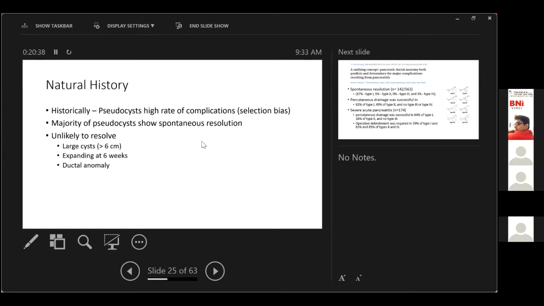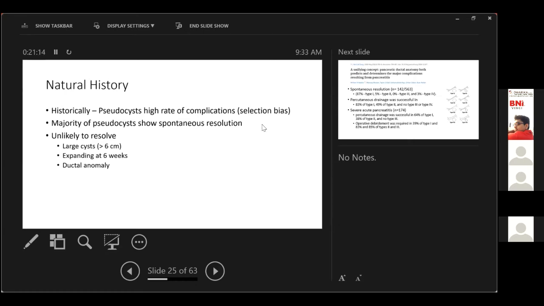But sir, just to intervene, the concept of intervention in a large cyst more than 6 centimeters is now changing. In spite of having a large cyst, you may not intervene because it is less likely to complicate. If it is a large cyst with symptoms or an expanding cyst, these are now the restricted indications over a period of time, which has changed now. So it is no more just a large cyst. Yes, agreed. It has to be symptomatic. Symptoms may be bowel compression, biliary compression, or complications of infection or bleeding. Then you have to intervene without any question.